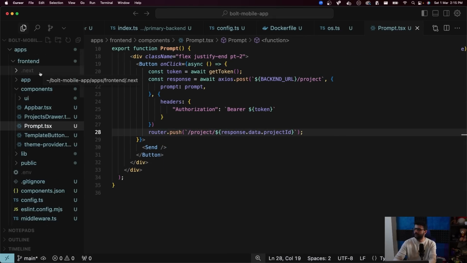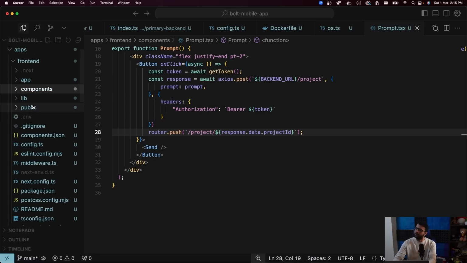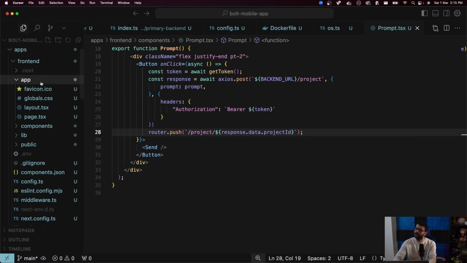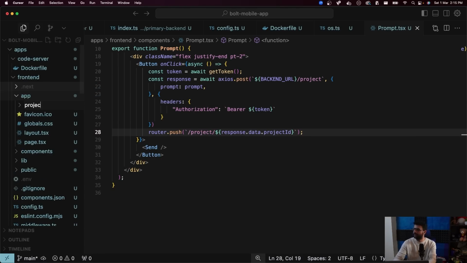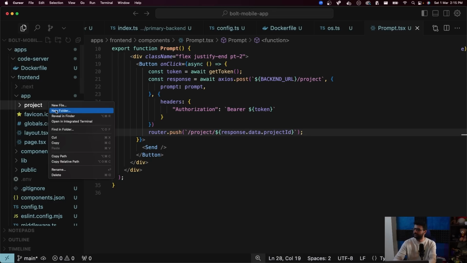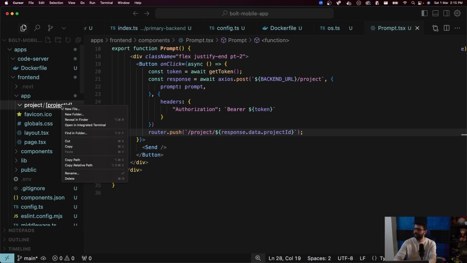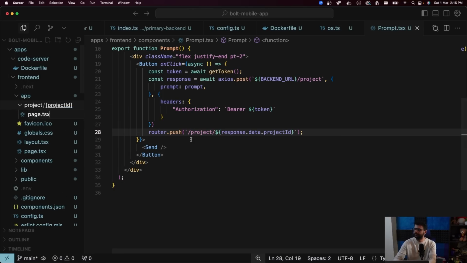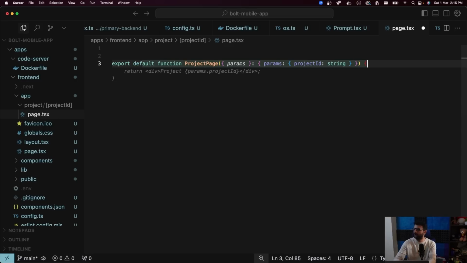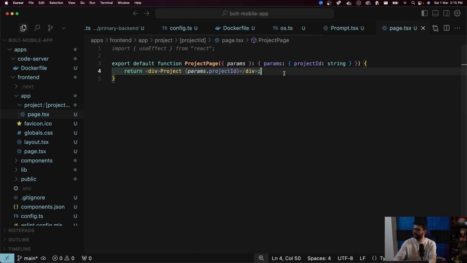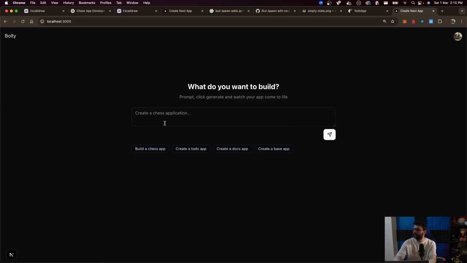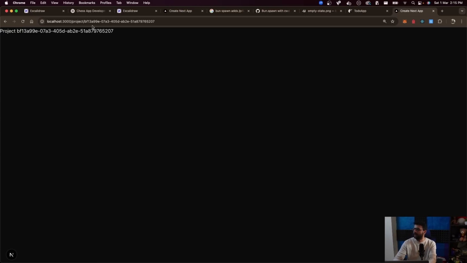Let's quickly introduce that. So frontend /app/project/project ID/page.tsx. Export default function project page. Params has project ID. Let's log project ID and see does it work. So if I type something here, click on send, I reach this page with the project ID.